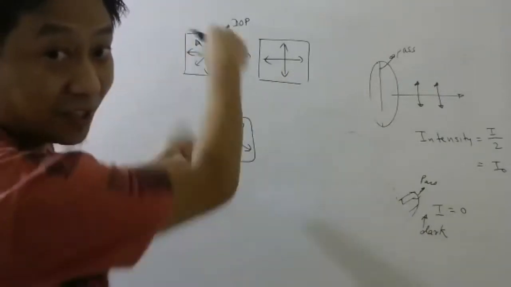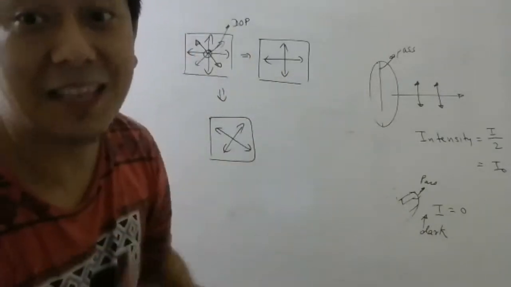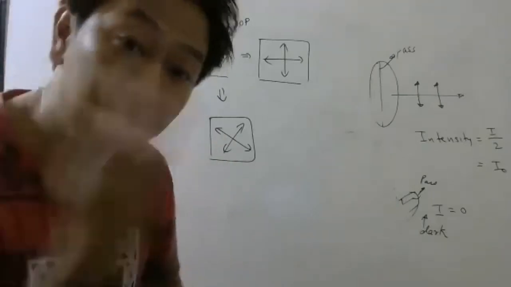So in other words, when unpolarized light passes through a Polaroid and you rotate the Polaroid, there will be no change in the brightness, because half will always come out.